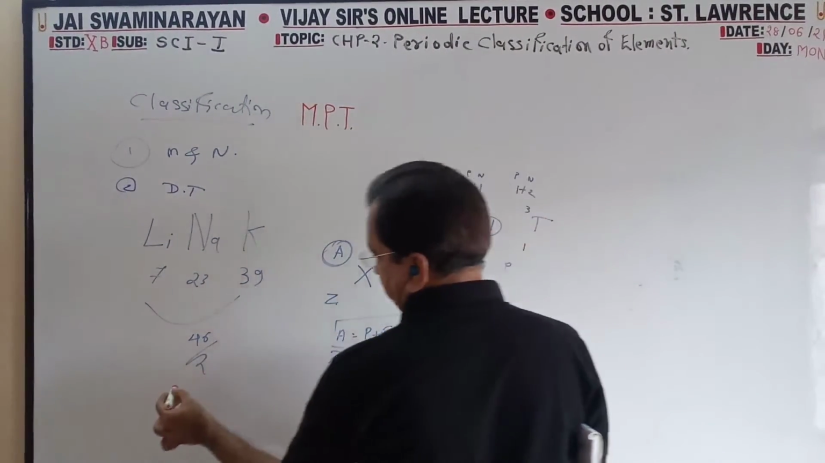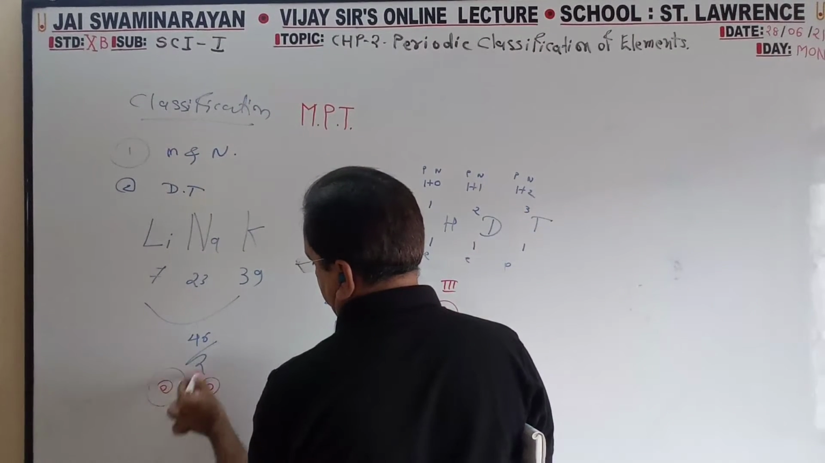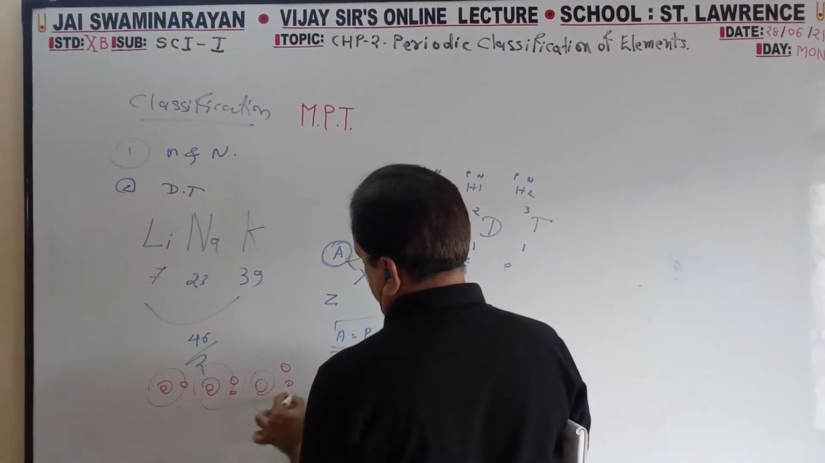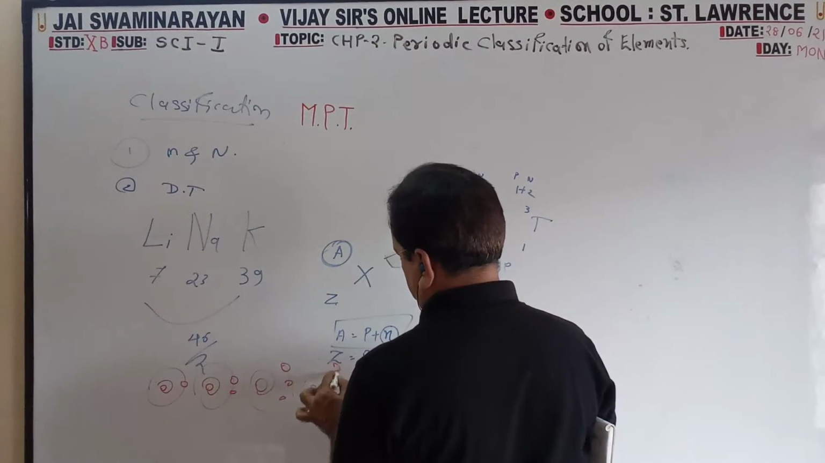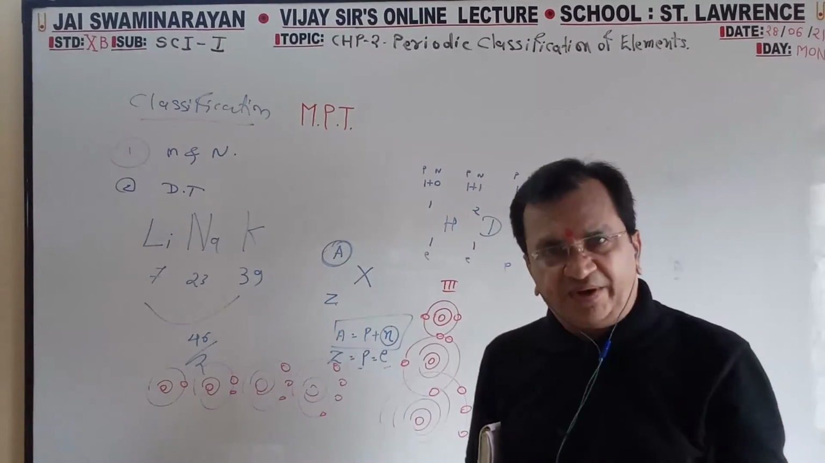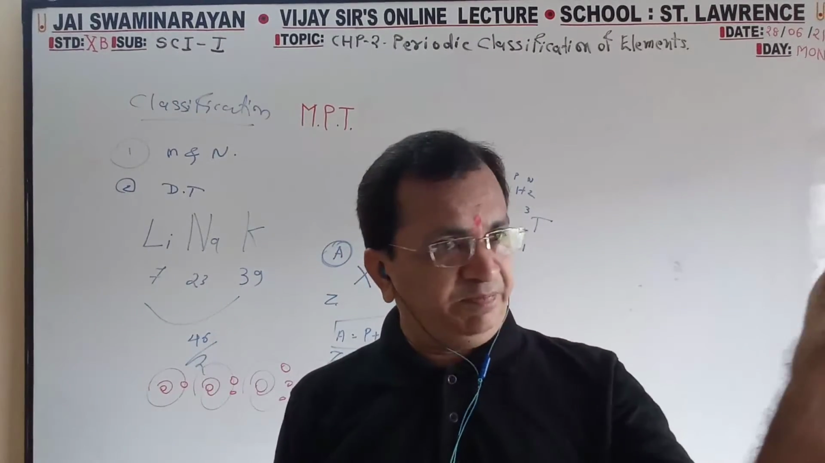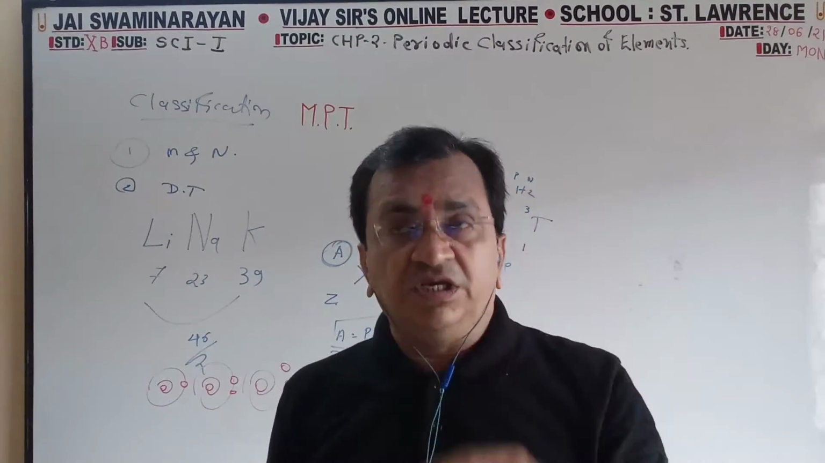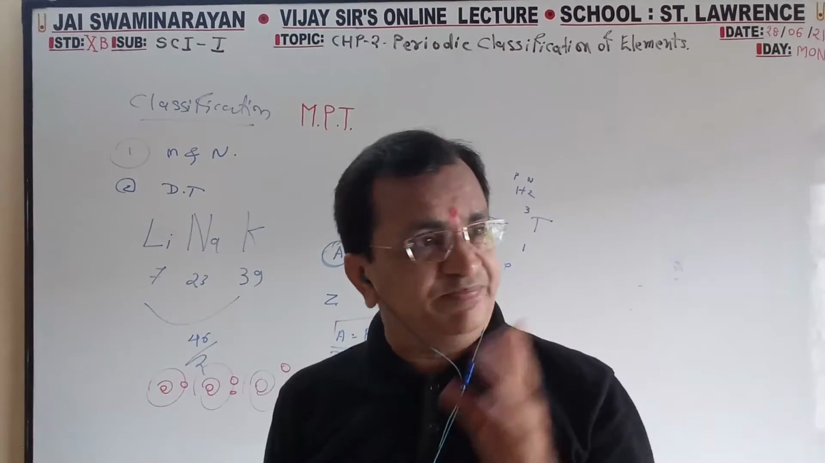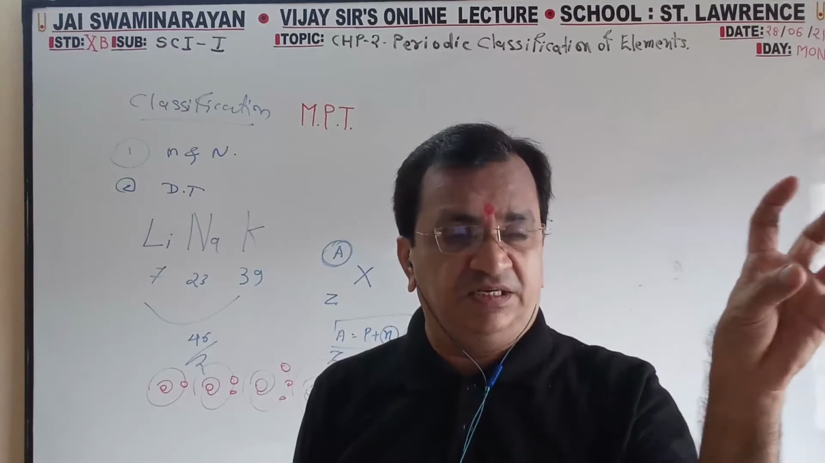Group wise, the number of electrons in the outermost orbit will be the same. Period wise, 1 electron, 2 electron, 3 electron; here the orbit will not change, but the number of electrons goes on increasing. The orbit number changes group wise, but the electrons in the outermost orbit stay the same.